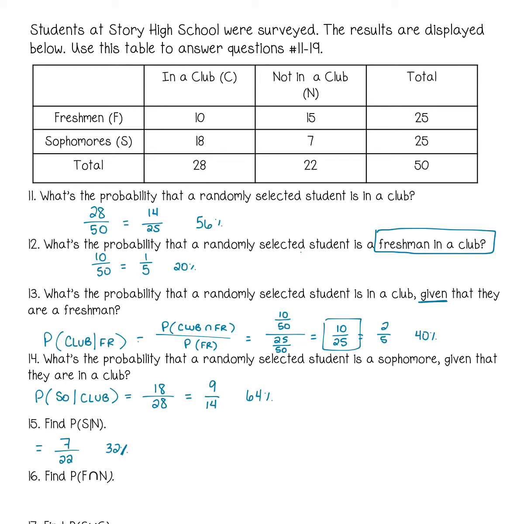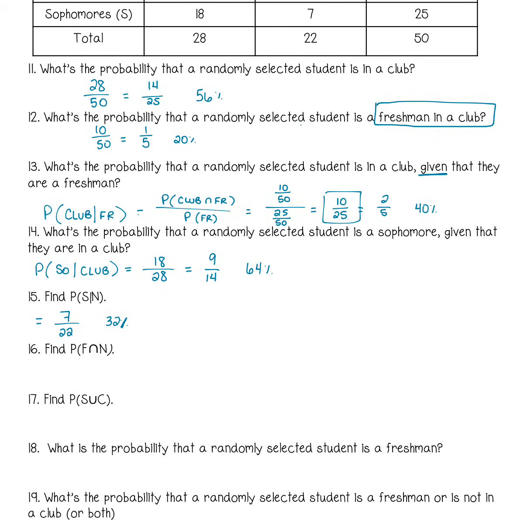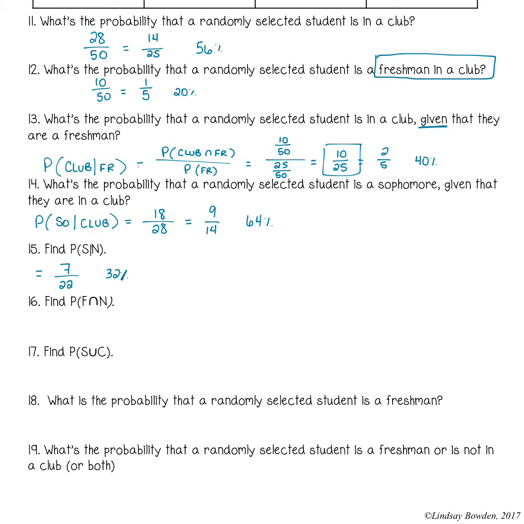We go right to our frequency table, and there's our joint frequency, 15 that are freshmen and not in a club. So we're going 15 out of 50. Divide both by 5, I get 3 out of 10, which is 30%.